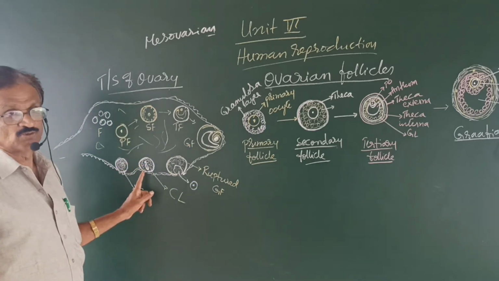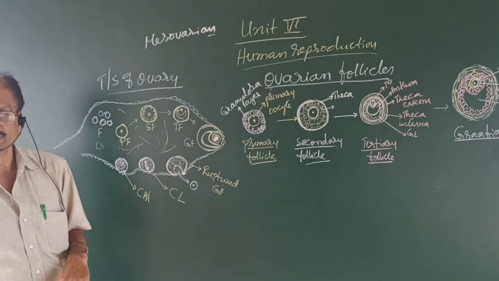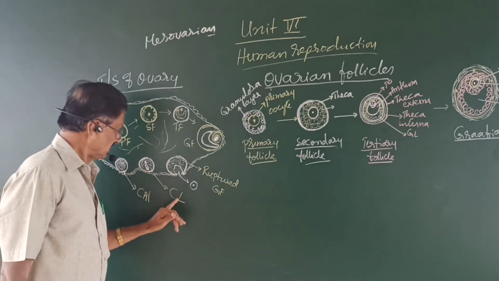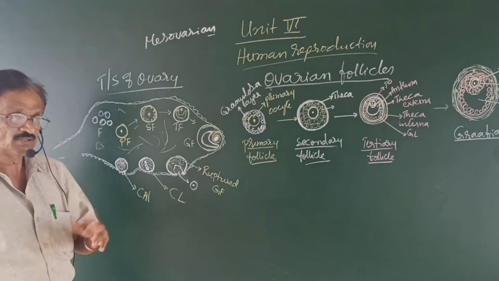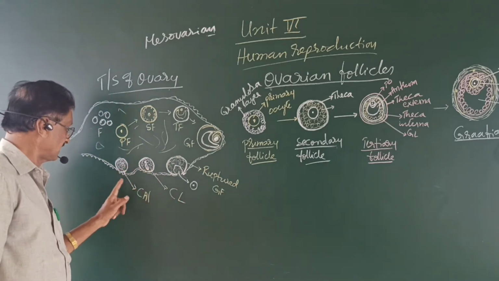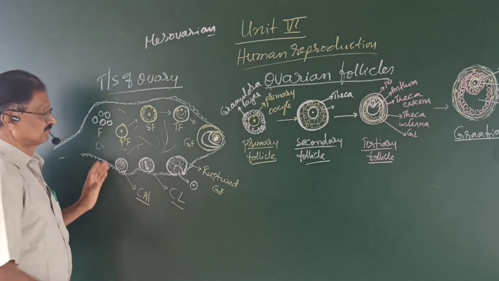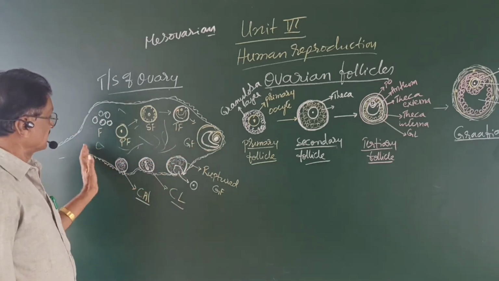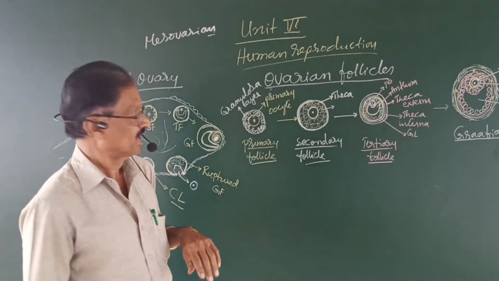A corpus luteum, and secretes progesterone hormone. If the egg is fertilized, it continues to act as an endocrine gland. Otherwise, it degenerates as corpus albicans. Like this, there are various stages of the follicles.